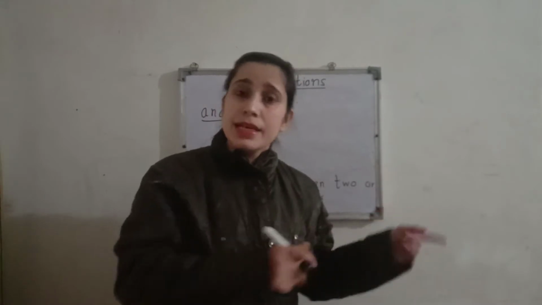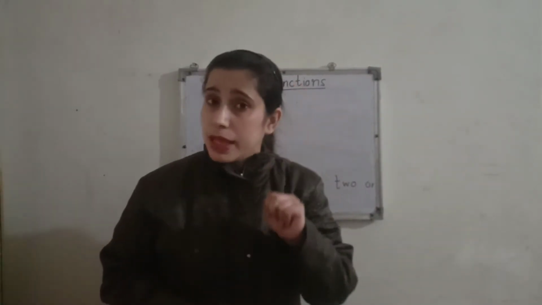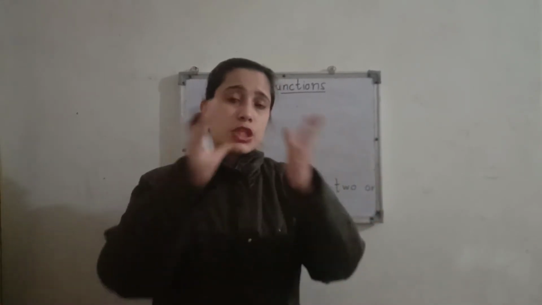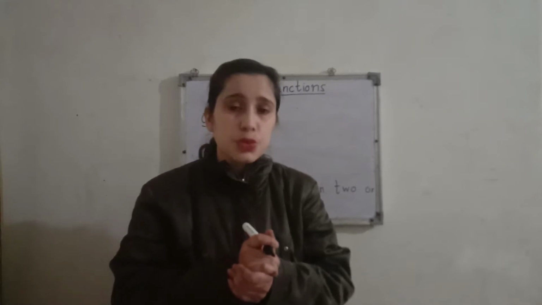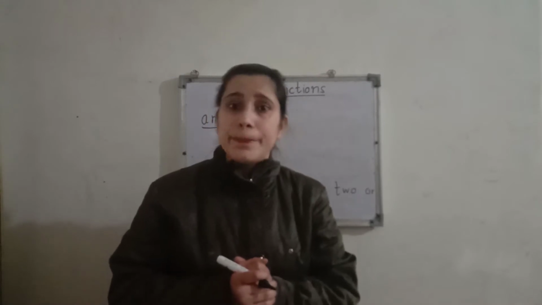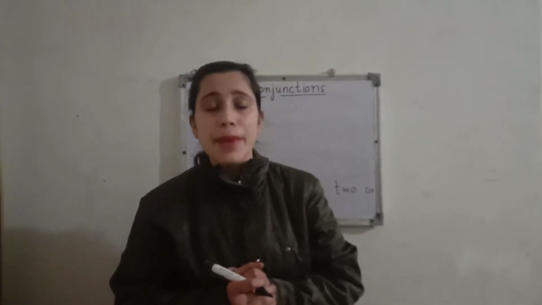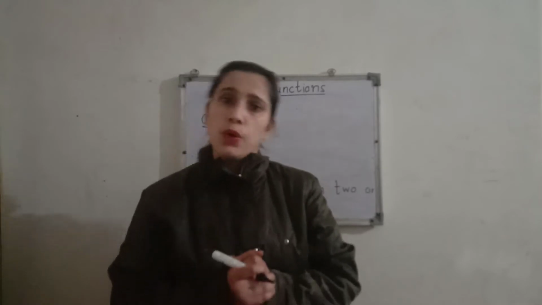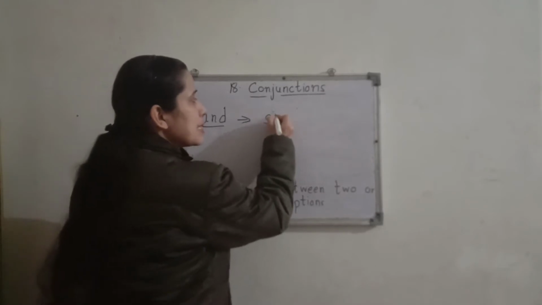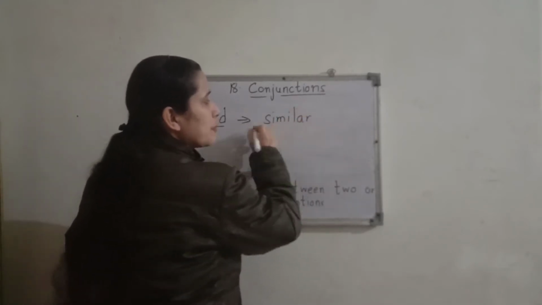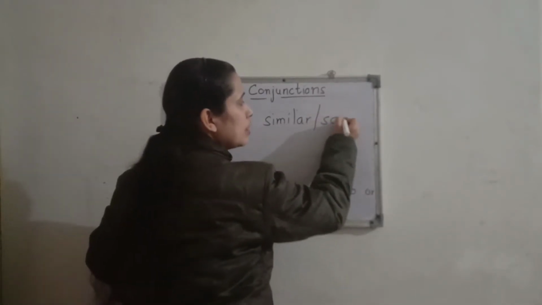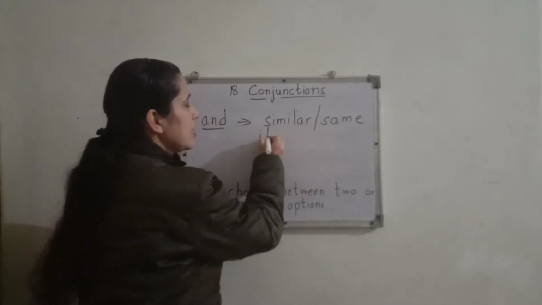Ram likes dance and Shyam likes dance. They both are liking the dance. So how we can say this together? By adding conjunction. Ram and Shyam like dance. Okay. So we can use conjunction and for similar ideas, where the ideas are similar or same.